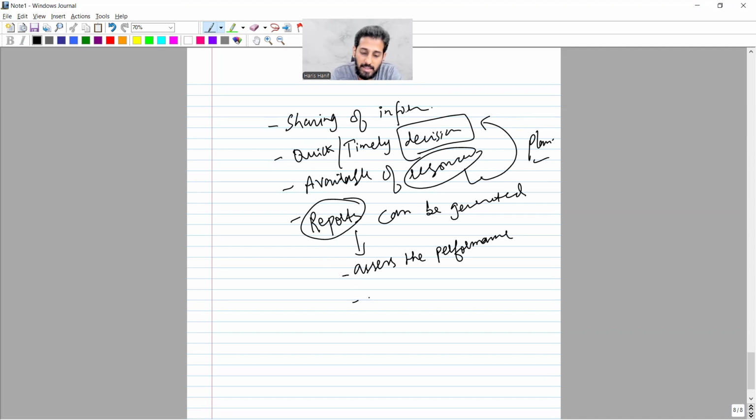And when you will be assessing the performance, you will have to improvise it. Improvise for future. So these are some general benefits of ERPS, and I have to relate it with this case study.